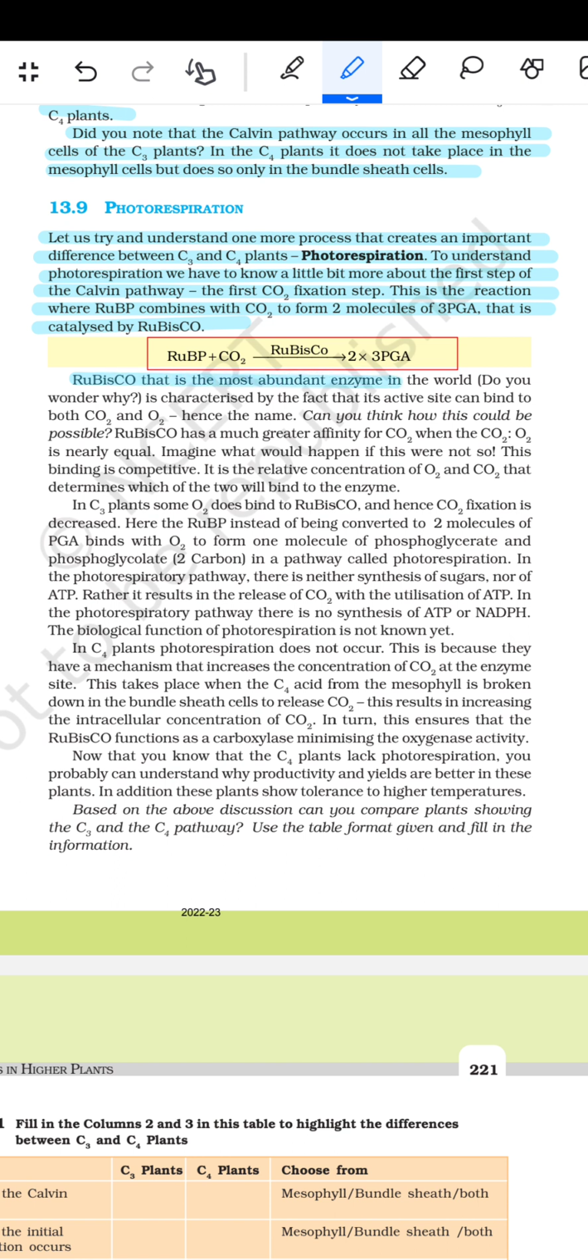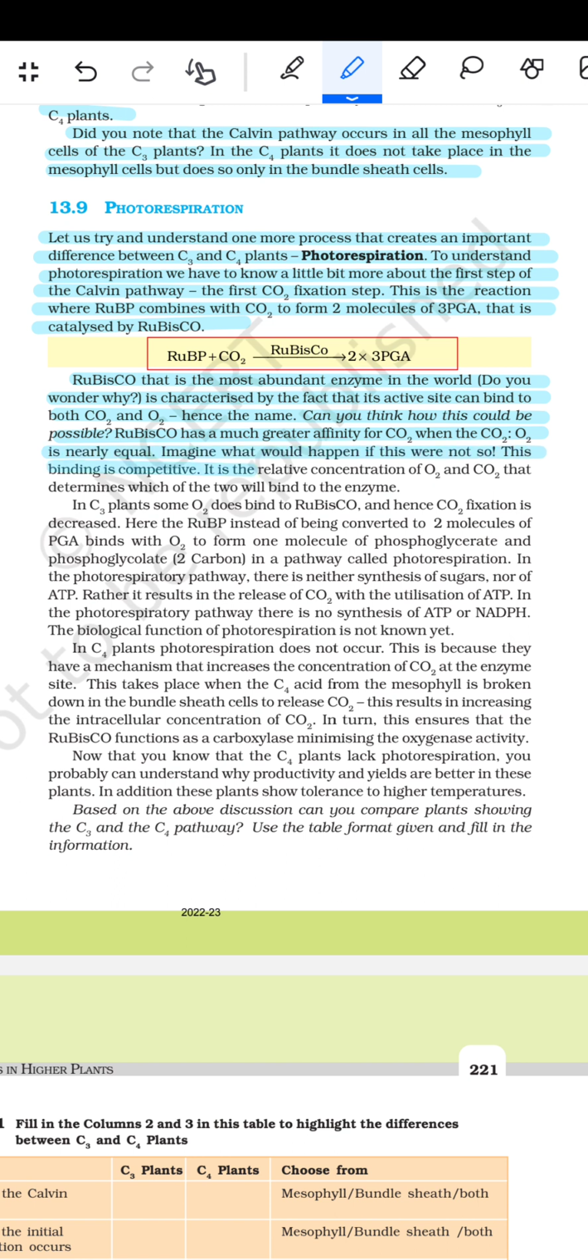तो रिबोस्को दैट इज द मोस्ट एबंडेंट एंजाइम इन द वर्ल्ड. It is characterized by the fact that its active site can bind to both CO2 and O2, यानी कि पुजारी भी है और बेबड़ा भी है. Hence the name. Can you think how this could be possible? RuBisCO has a much greater affinity for the CO2 when the CO2 and O2 are nearly equal. Imagine what would happen if this were not so.